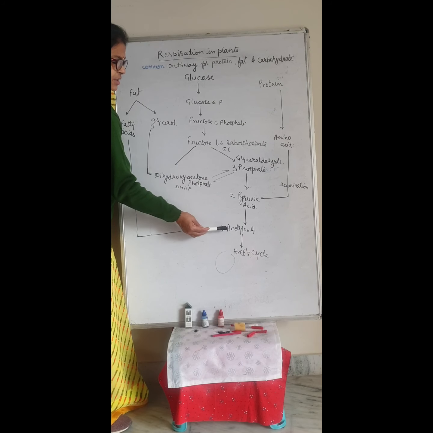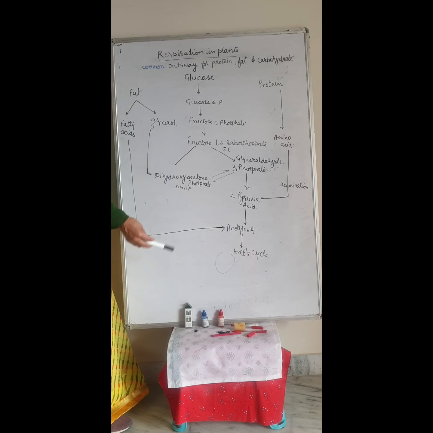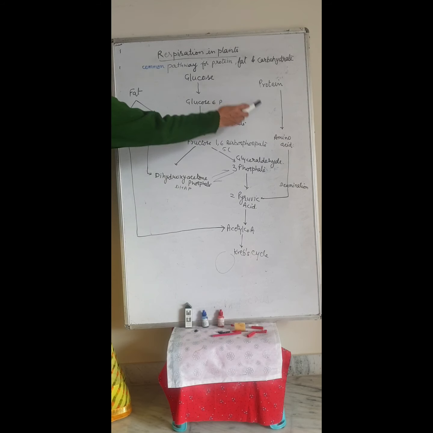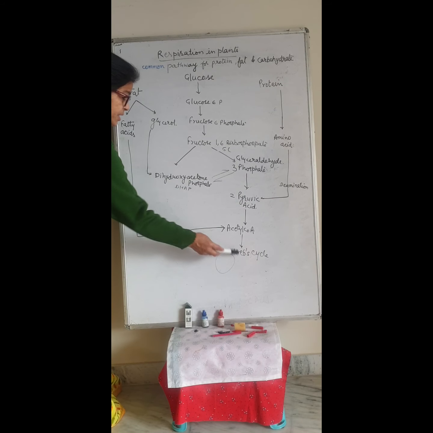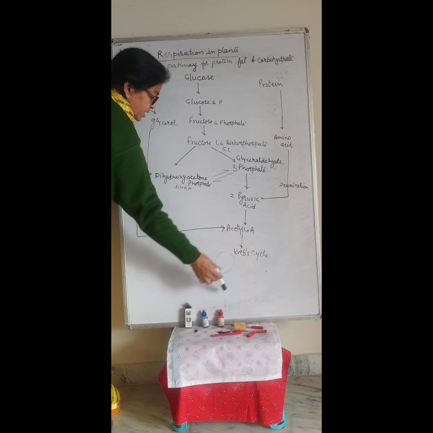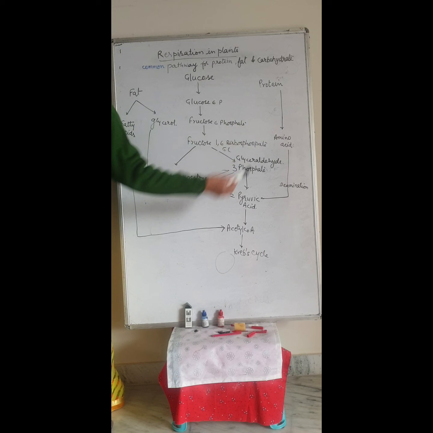Pyruvic acid is converted into acetyl coenzyme A and the Krebs cycle starts. But through protein or fat, although the Krebs cycle is there, the amount of ATP is less. Only 12 ATP of energy is produced when the substrate is fat and protein.